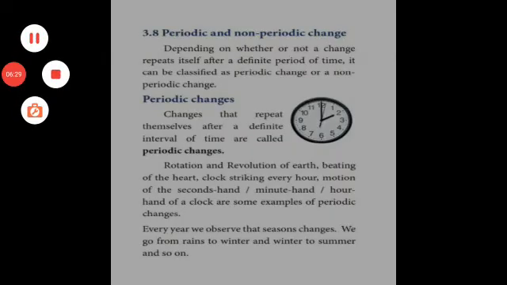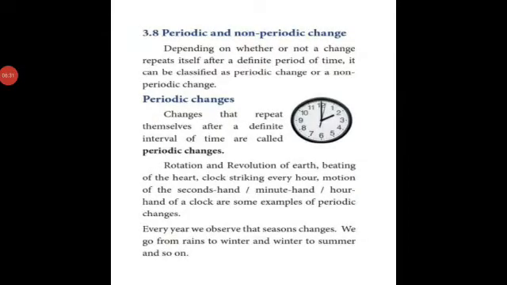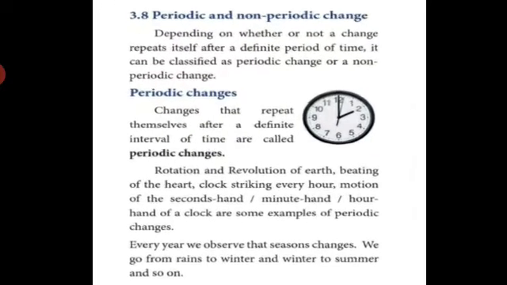Similarly, ice absorbs heat when it melts to form water. Such changes in which heat is absorbed are known as endothermic changes. Dissolution of glucose in water is also an endothermic change.